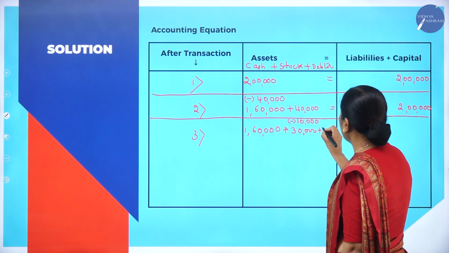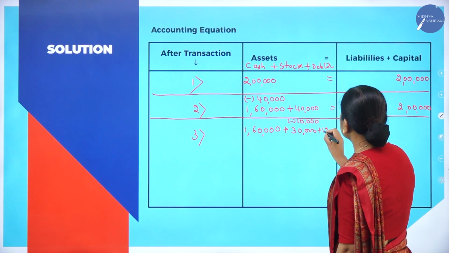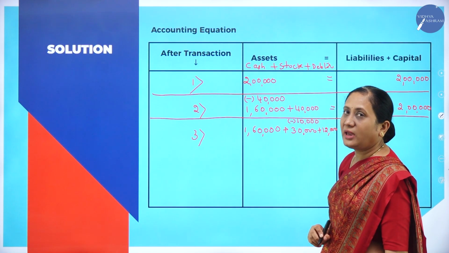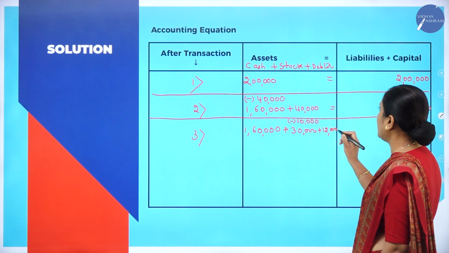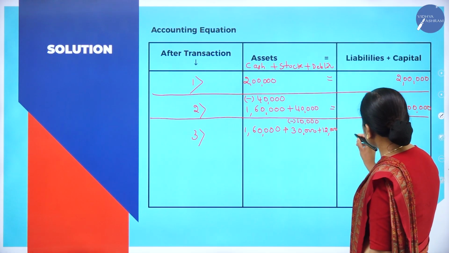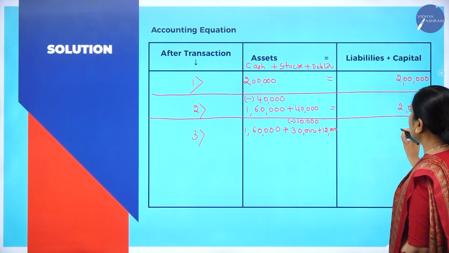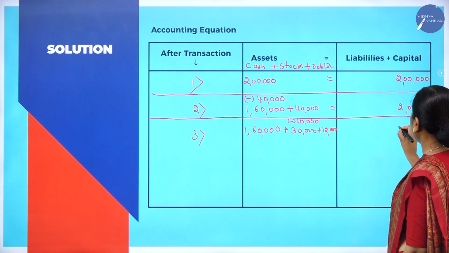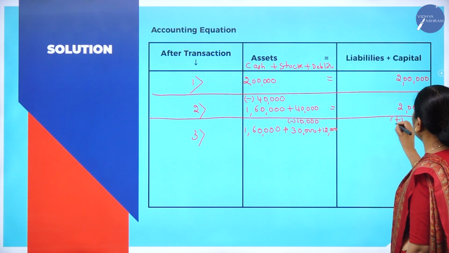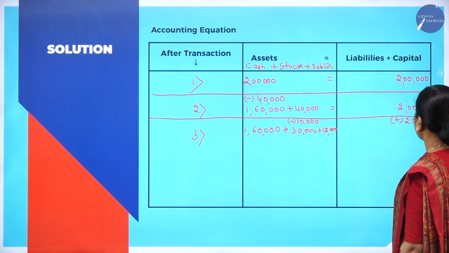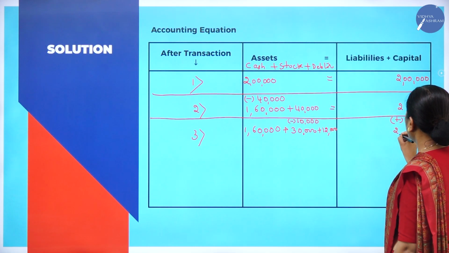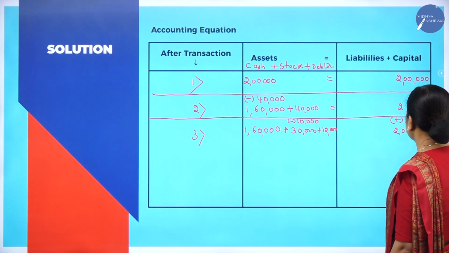How much does she have to pay? Banu has to pay rupees 12,000. Any change with respect to liabilities? There is no change. And how much is the capital? Capital will increase. I will add 2,000. Why? Because 2 lakhs plus 2,000 is how much? 2 lakhs 2,000. I will explain this.